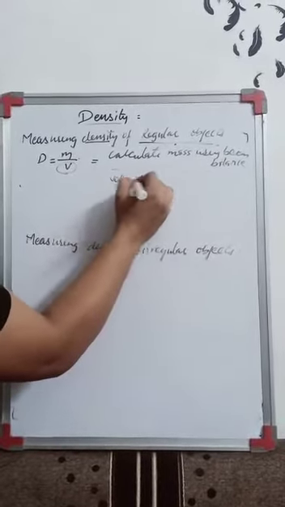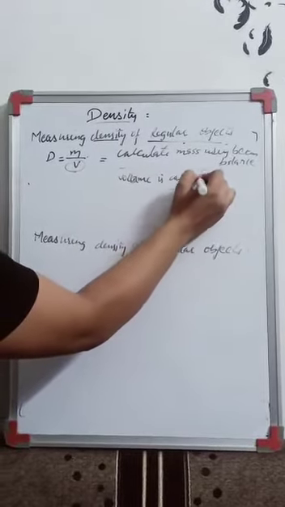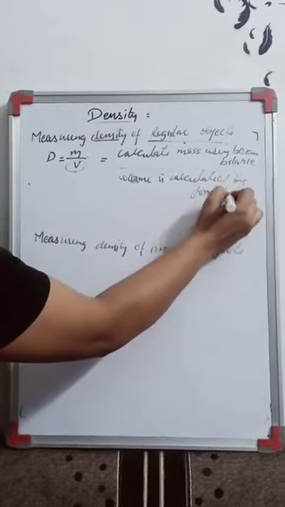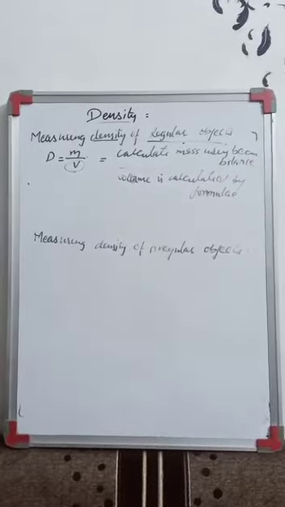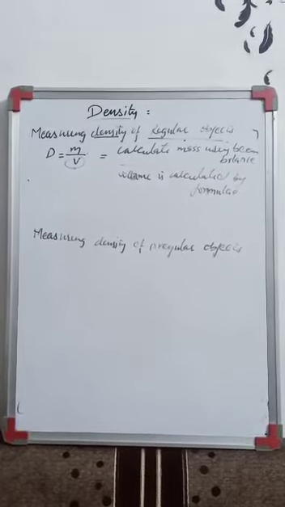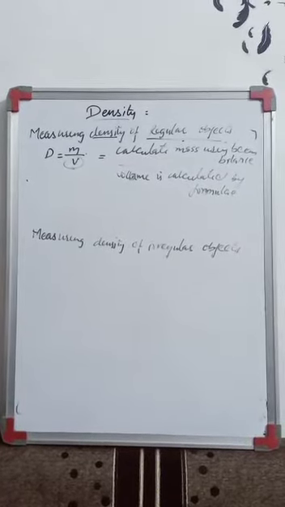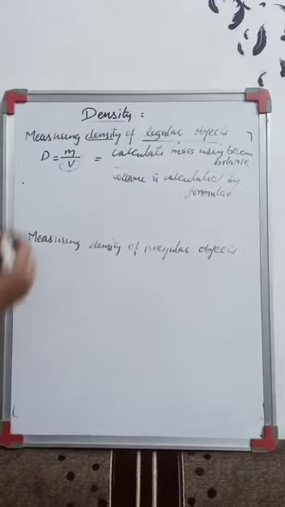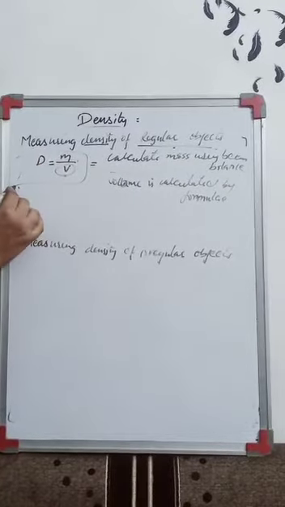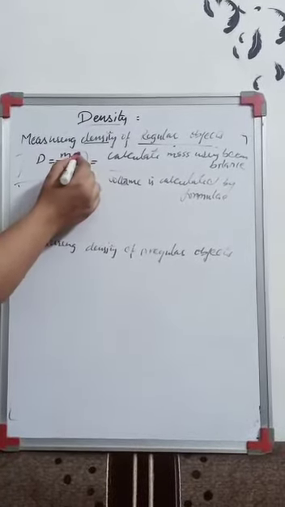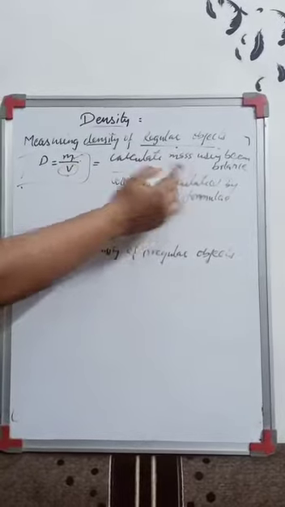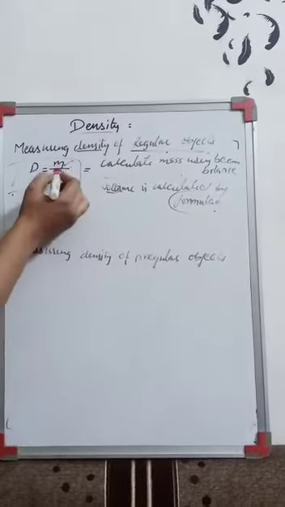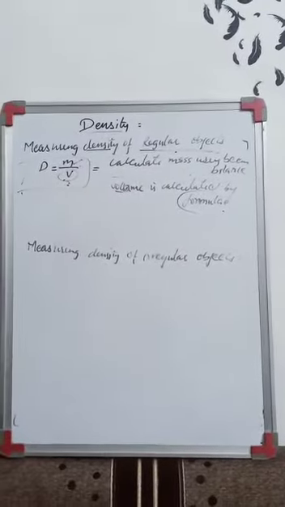Volume is calculated by formula, because regular objects are what? These have a definite shape, right? So if they have a definite shape, for example a cube, the volume will be side into side into side. If it is a cuboid, it will be length into breadth into height. So to calculate the density of a regular object, first you need to calculate the mass, which can be calculated using the beam balance. Next, volume is to be calculated by the formula. Just put the values in the formula, and you will get the density.